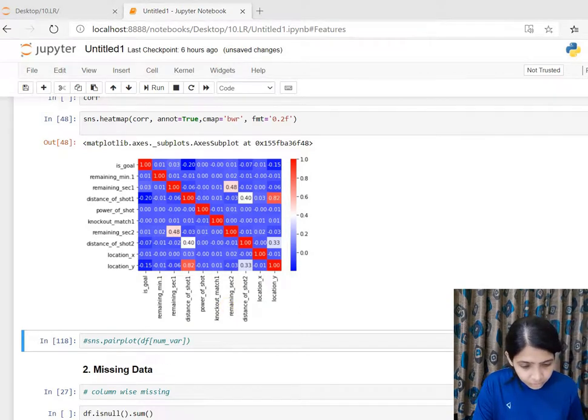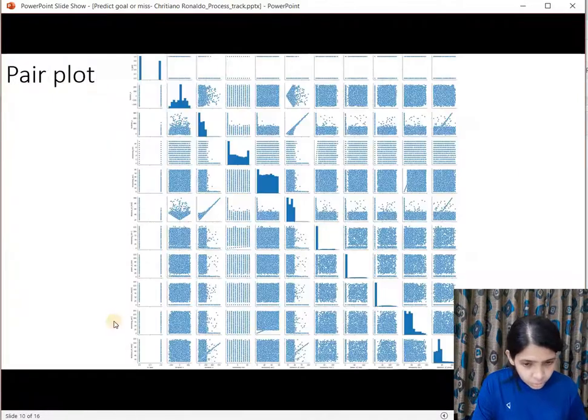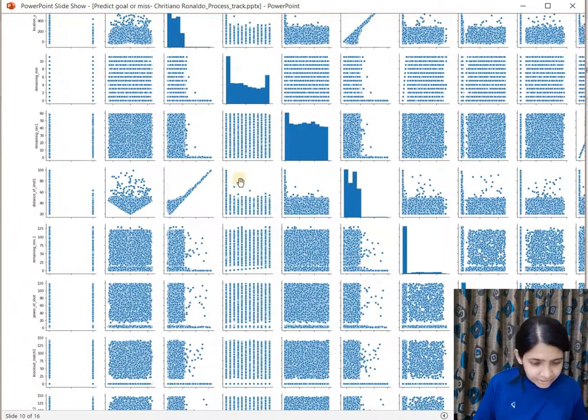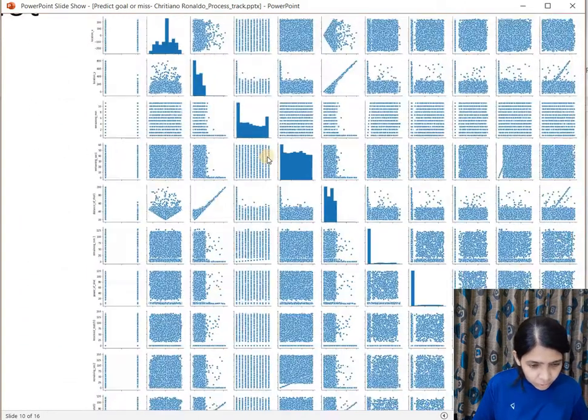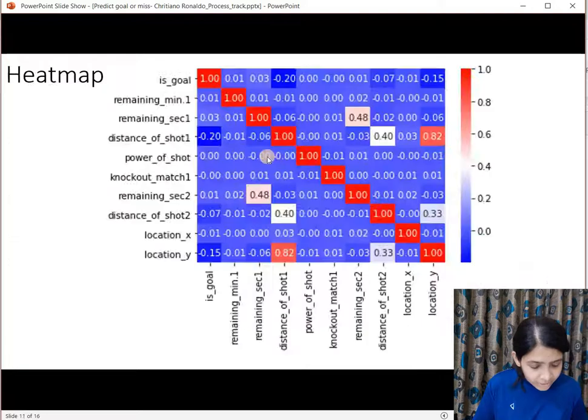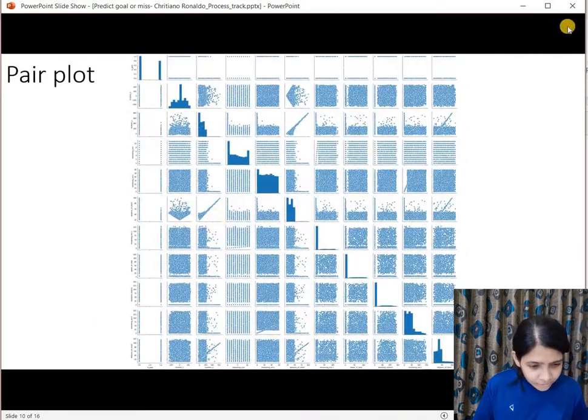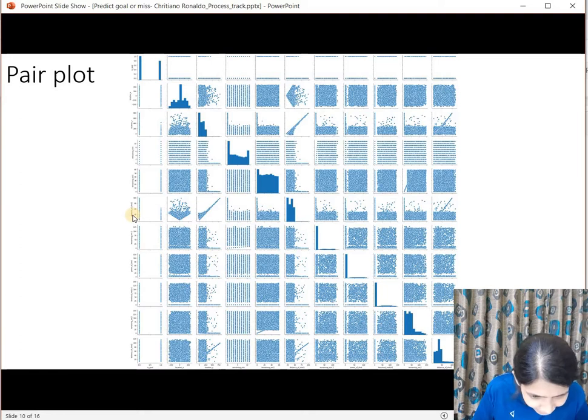The next plot that we would do is a pair plot. A pair plot is a scatter plot of all the features, and from here, at a glance, we can have an idea about the relationships, mostly the non-linear relationships of the features. We can see this has a very linear relationship, it's location of y and distance of shot.